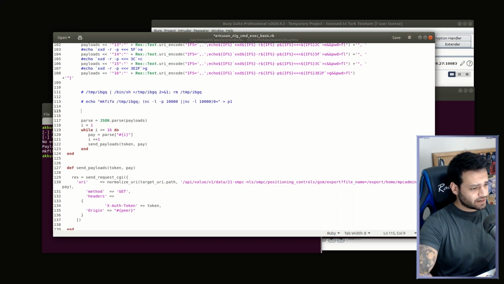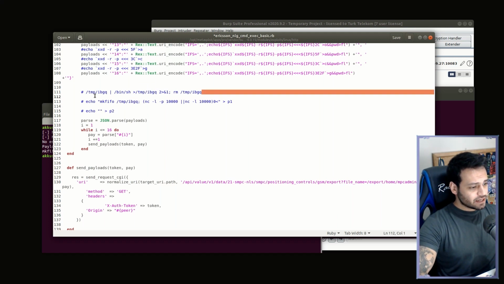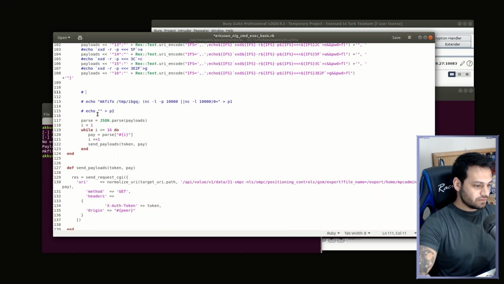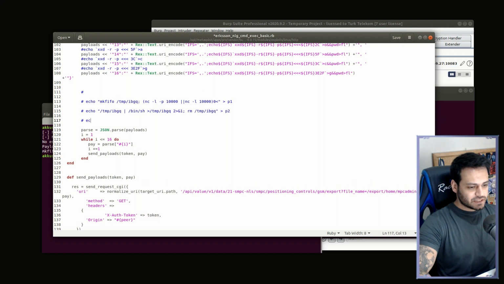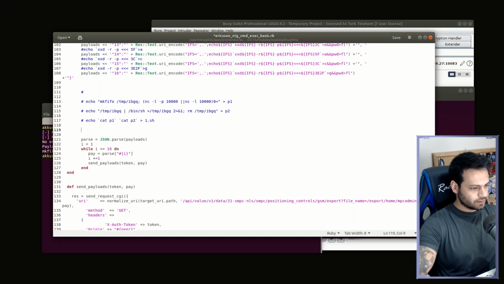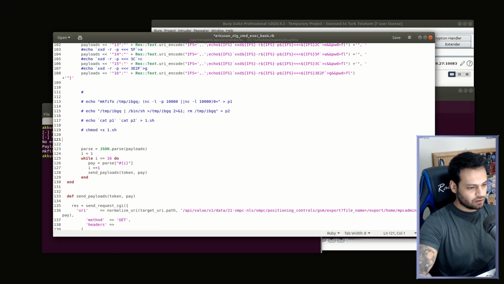We will print the second part of the file name, P2. And then we will combine the P1 and P2 files with the cat command and print them to a file named 1.sh to run our payload. But before running, we should give permission to the 1.sh file, of course.